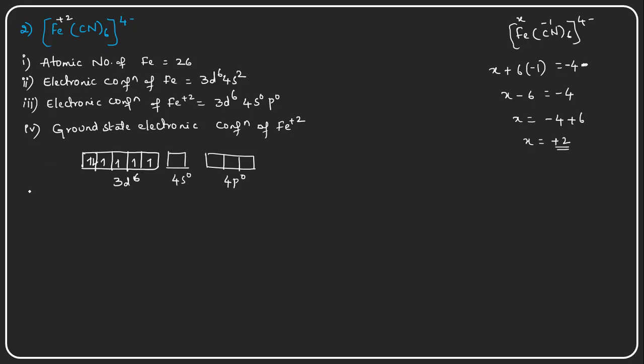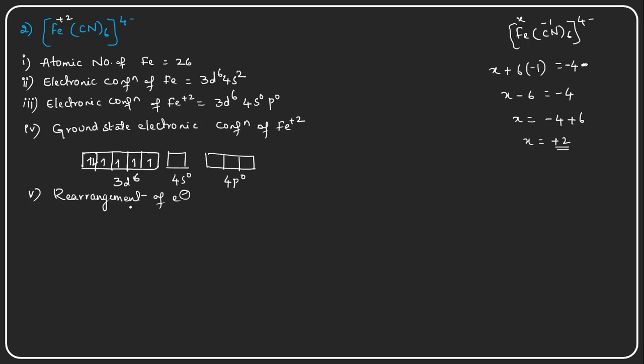Now in the fifth point, the rearrangement of the electrons will take place. Why? Because in order to provide empty orbitals to the ligands, rearrangement of electrons will take place in the iron +2.